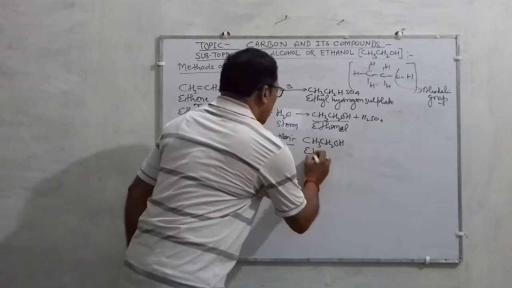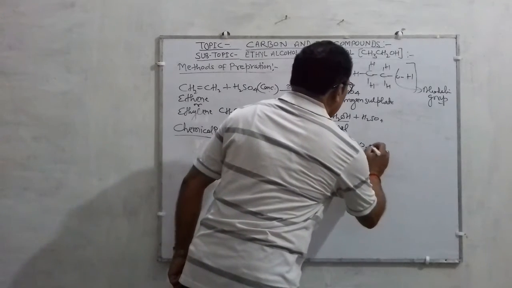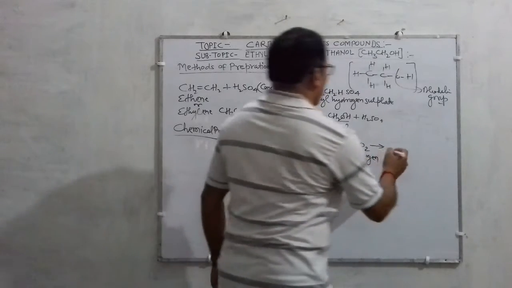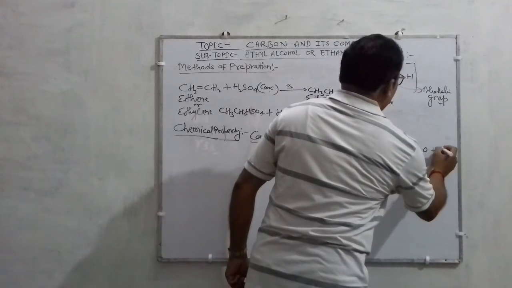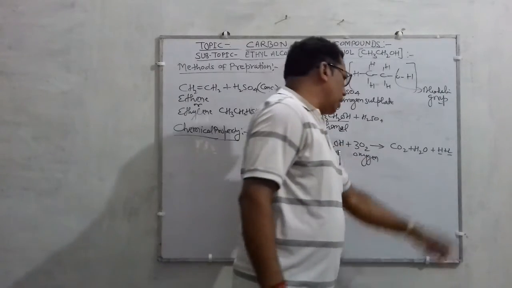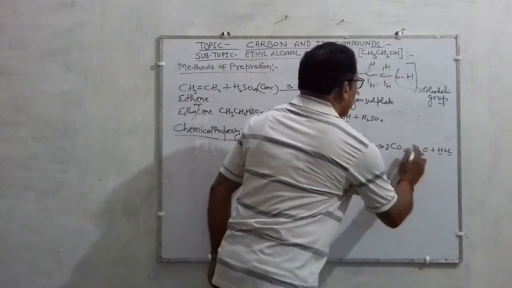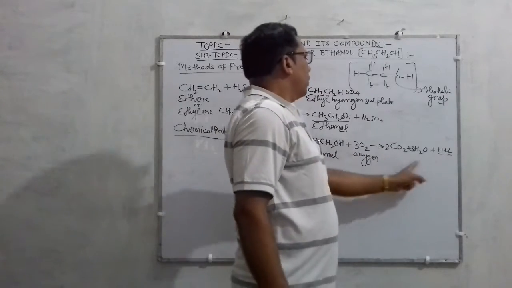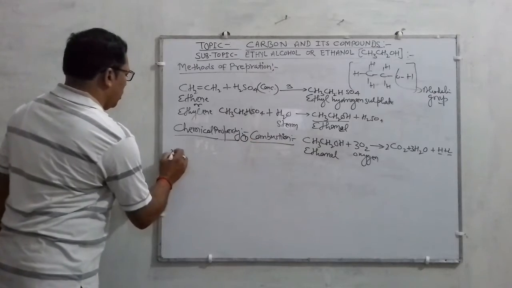This is ethanol or ethyl alcohol, when treated with oxygen, it gets converted into carbon dioxide and water along with heat and light. H stands for heat, L stands for light, and you can balance it. This is 2 and this will become 3 because there are 7 oxygen, so 4, 3, 7 oxygen. This is combustion.